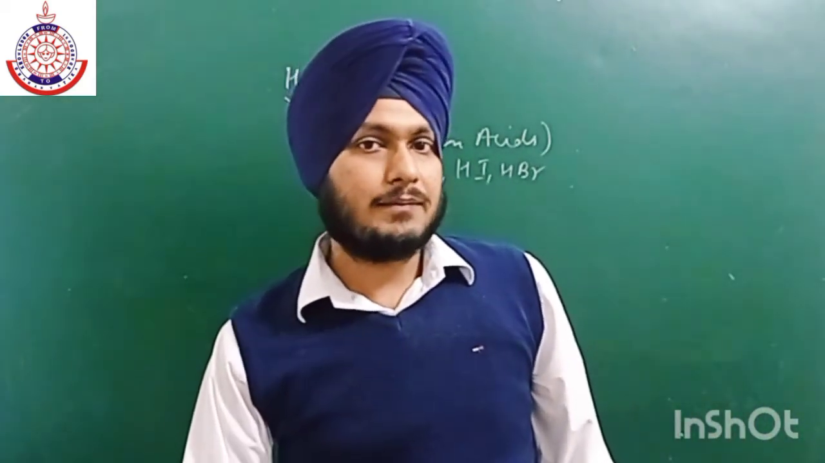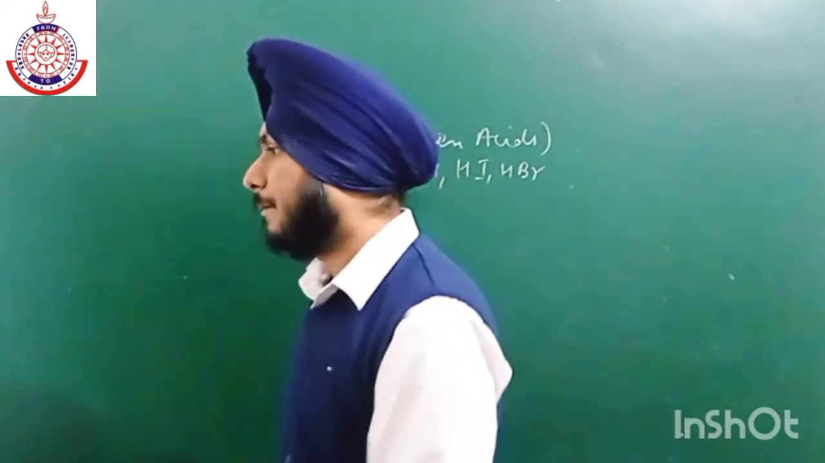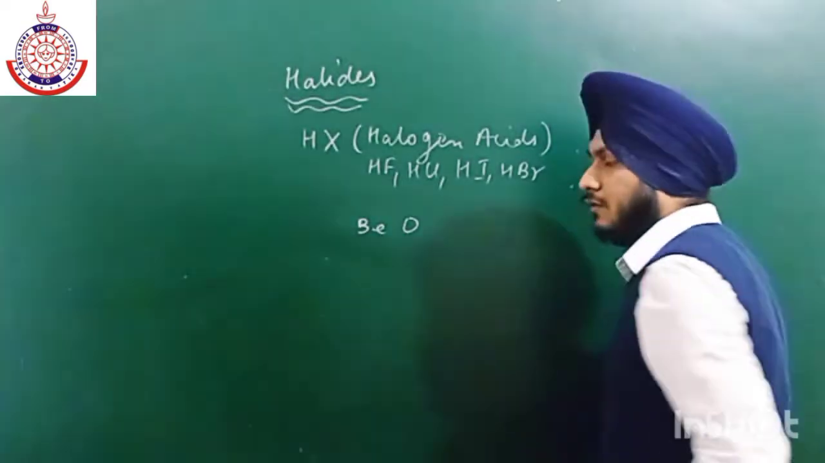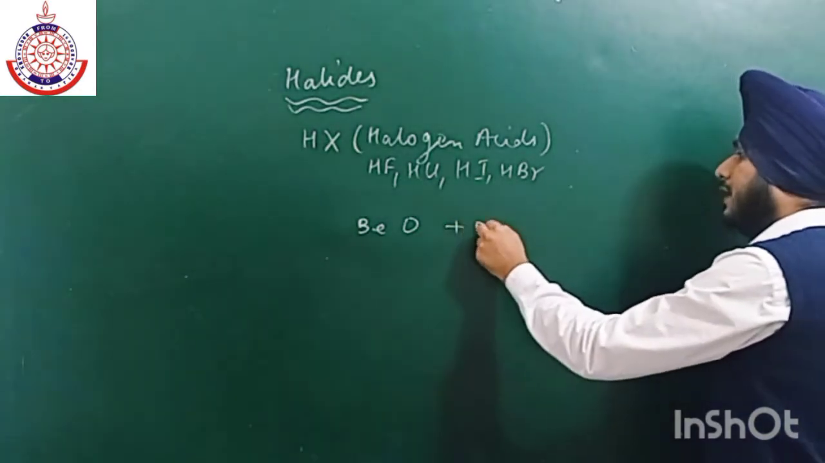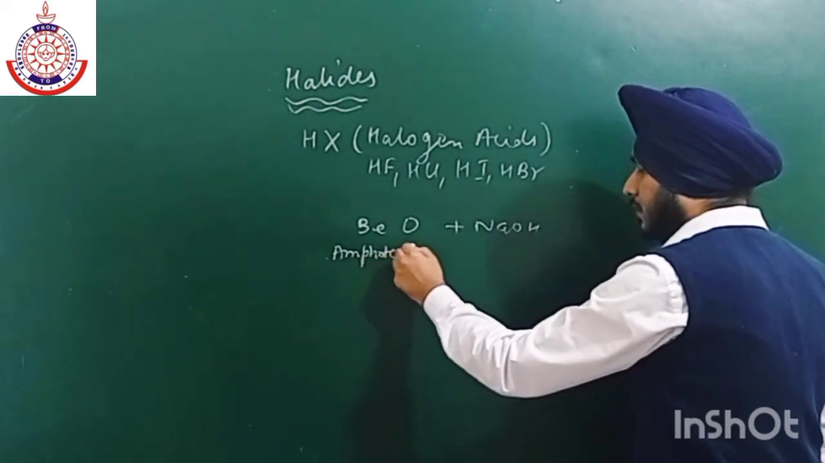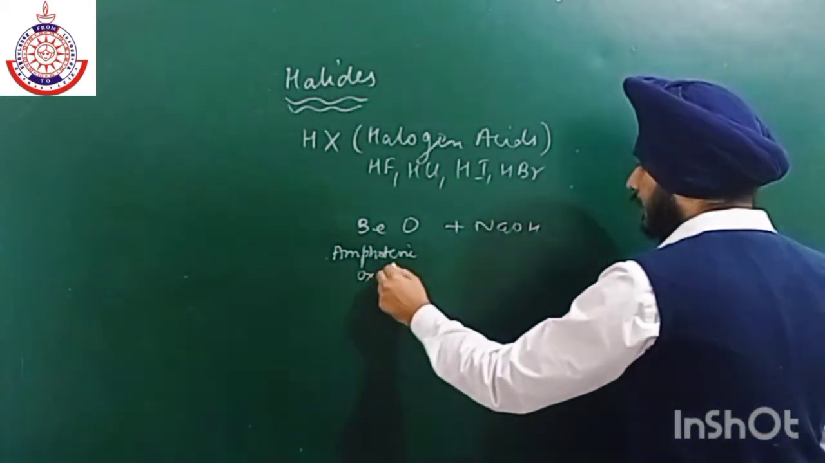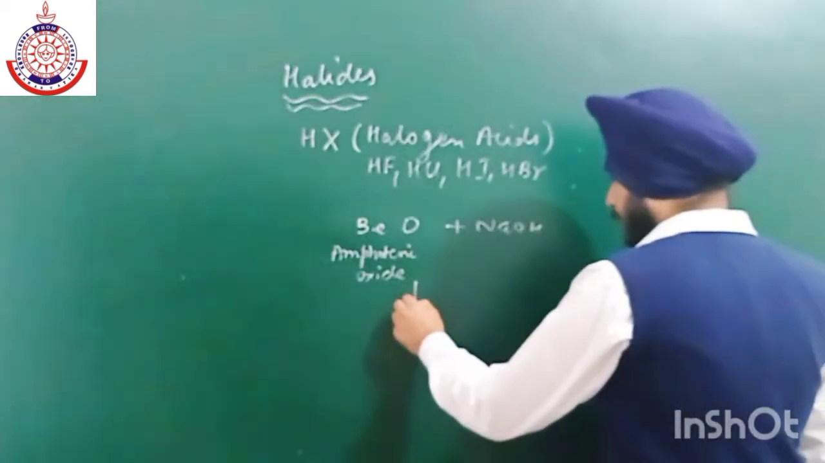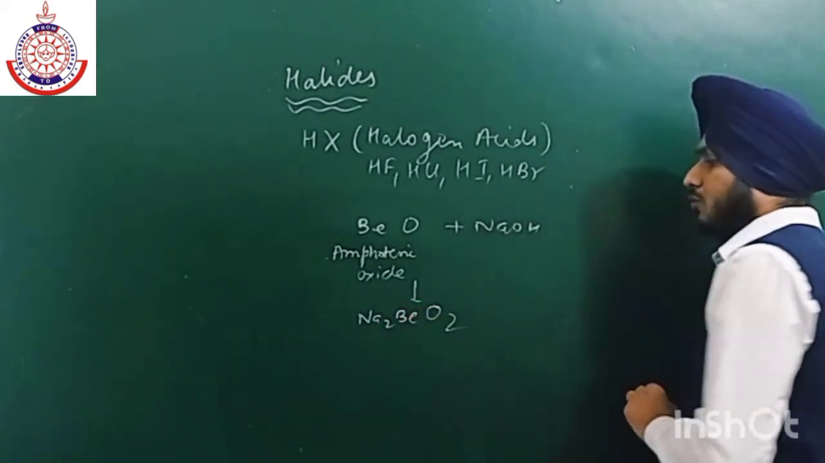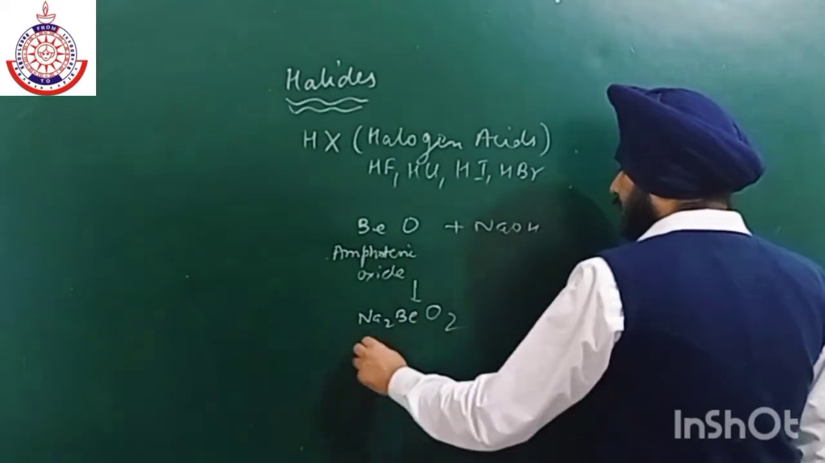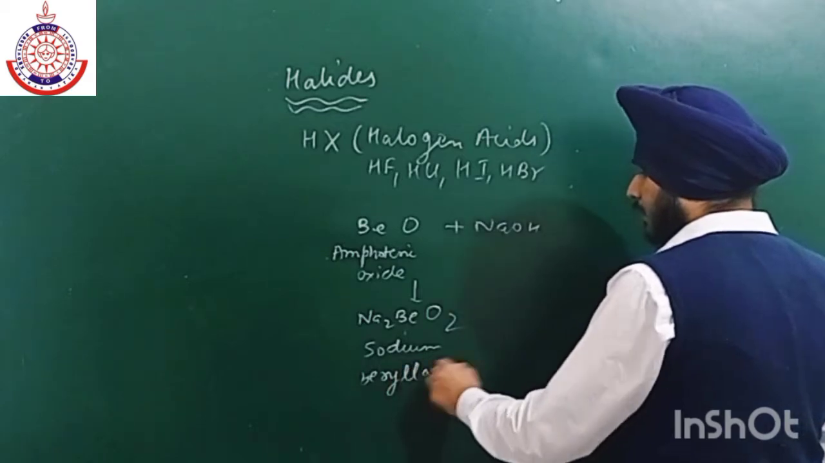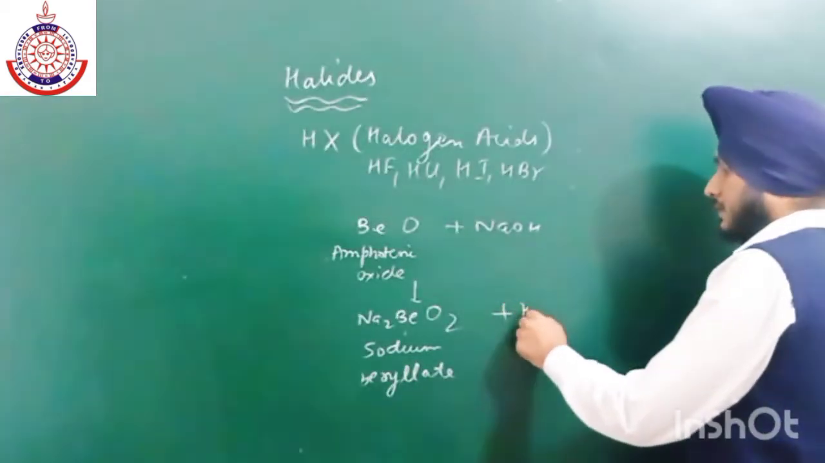Okay, and it is a very important property of BeCl2 that they exist as polymers. Firstly, if we talk about oxides, this BeO reacts with NaOH. This is amphoteric. I forgot to mention, this is an amphoteric oxide like ZnO, like Al2O3. So it will react with sodium hydroxide to give Na2BeO2, and this is known as sodium berylate, plus hydrogen gas release.